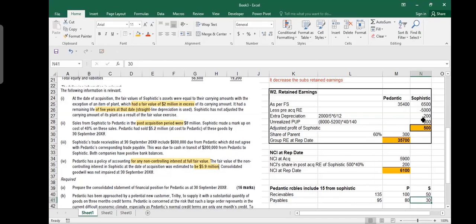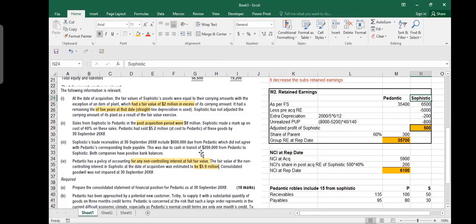Because you know that during the year, Sophistic was selling goods to Pedantic. Sophistic sold goods, and Pedantic has paid some money through the bank, and that is called cash in transit. When Pedantic made payment, he immediately said, debit payable, credit bank, so Pedantic decreased its payable. But Sophistic has not yet received this money. Sophistic still says that I have 600,000 receivable.